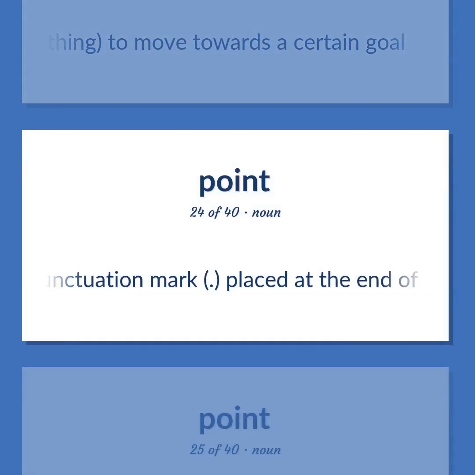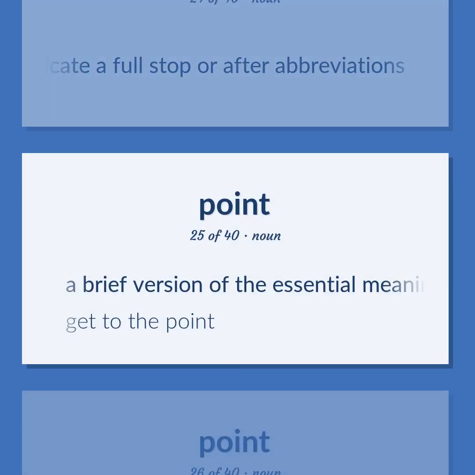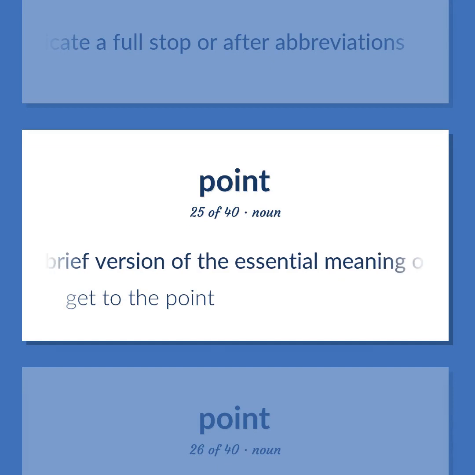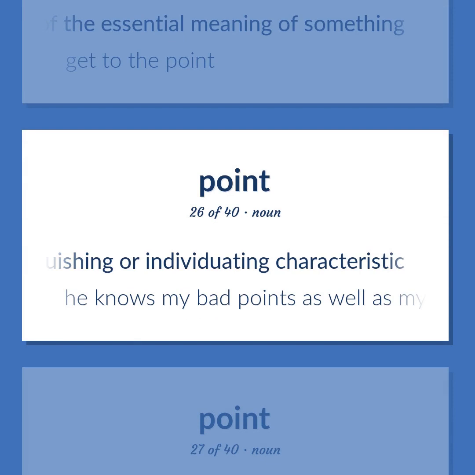A punctuation mark, placed at the end of a declarative sentence to indicate a full stop or after abbreviations. A brief version of the essential meaning of something. Get to the point. A distinguishing or individuating characteristic. He knows my bad points as well as my good points.